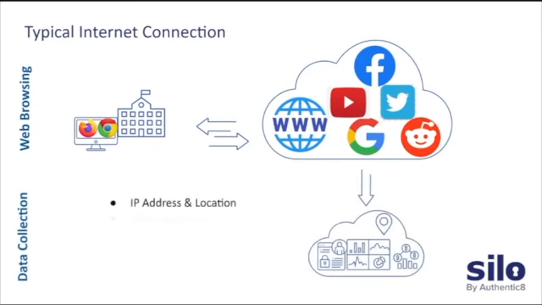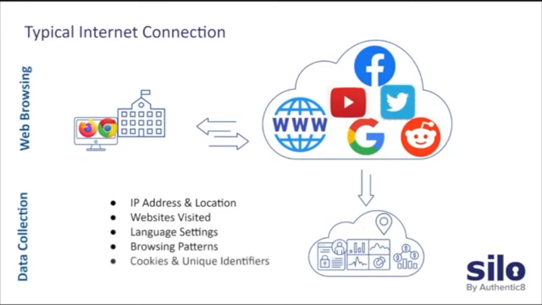So you have the web browsing, but you also have data collection happening on the back end, right? So all these websites are collecting information for advertising purposes and targeting you for advertising. If you Google something, you might receive a Facebook ad a couple days later for the same topic. This data can be bought and sold over and over and over again. You're not sure who's buying it or for what purpose.